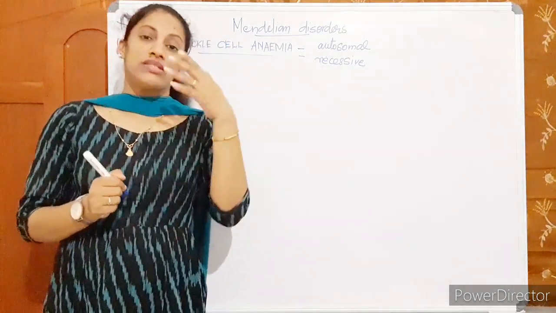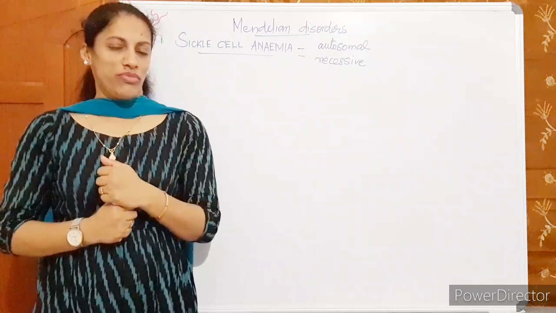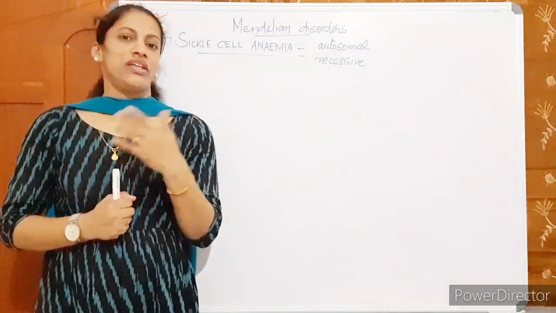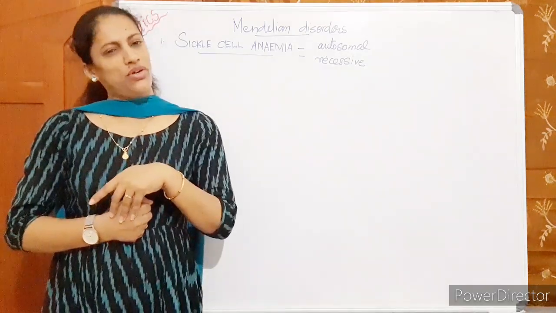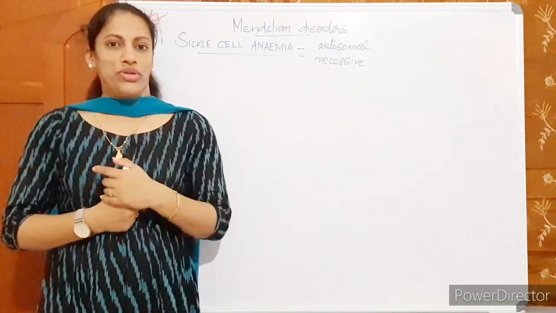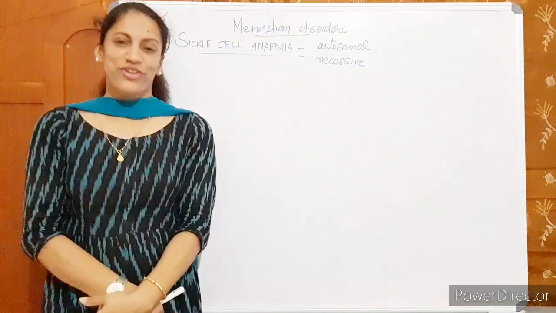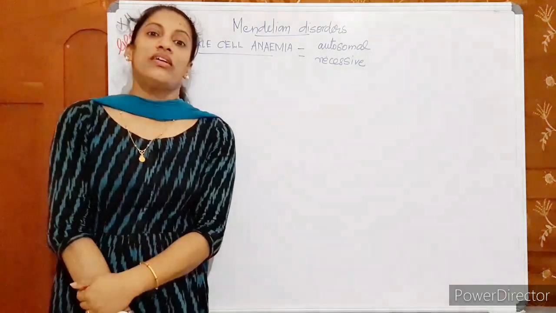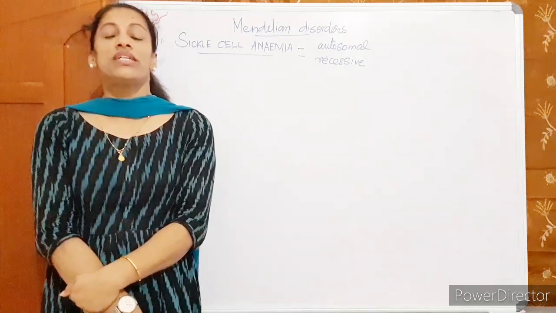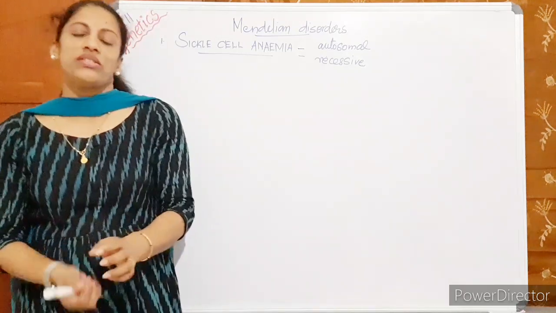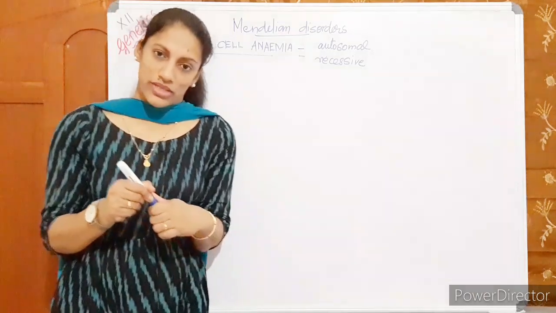So what happens in sickle cell anemia? You are familiar with anemia: iron deficiency leads to a lower amount of hemoglobin. So it is related to hemoglobin and to blood. Sickle cell anemia is a condition in which RBC becomes sickle shaped. What is the normal shape of RBC?